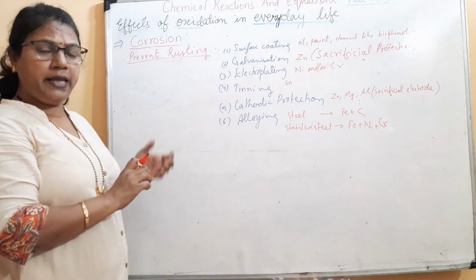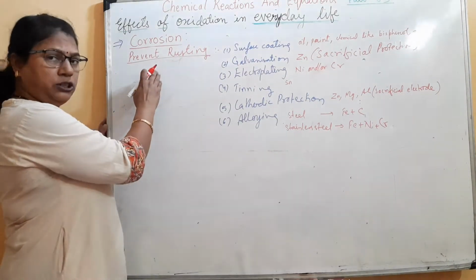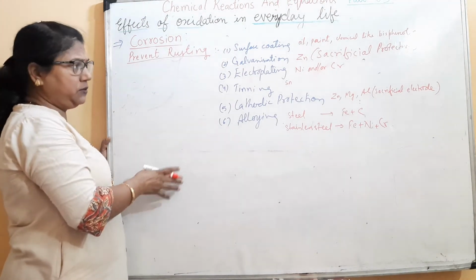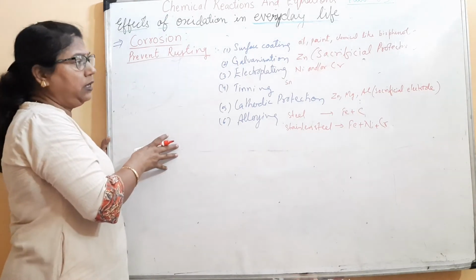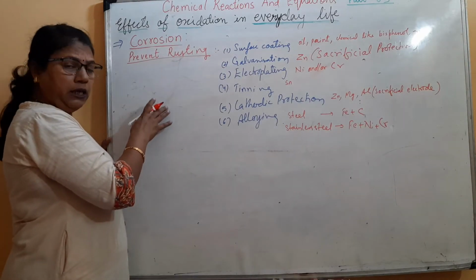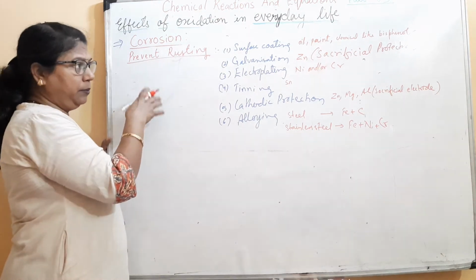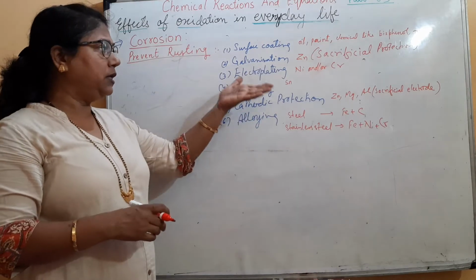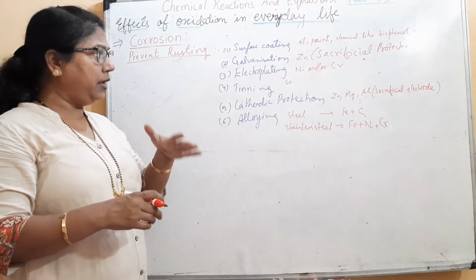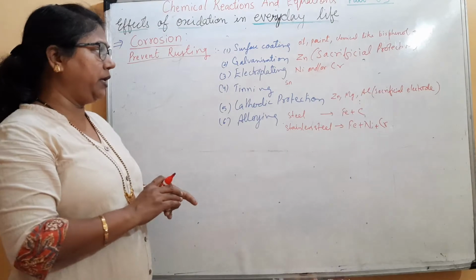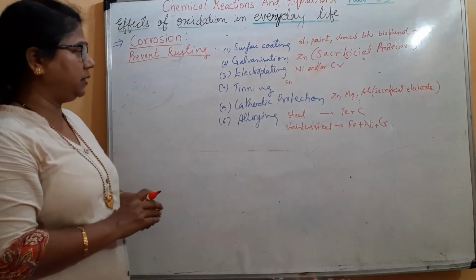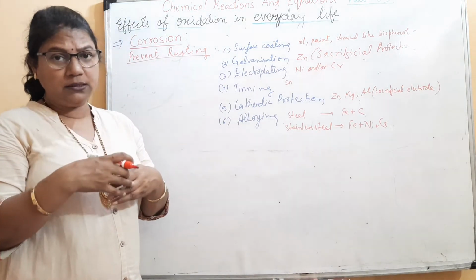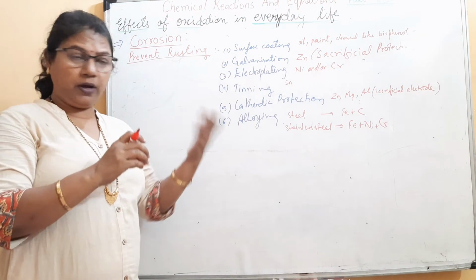You have studied in the reactivity series where potassium was at the top and platinum was at the bottom. In between you have seen various common metals. Among them, zinc is above iron. So it is more electropositive. What will happen? Zinc will take the oxide layer and hence prevents the iron from taking the rust. So this is called sacrificial protection. Zinc is sacrificing on account of iron.